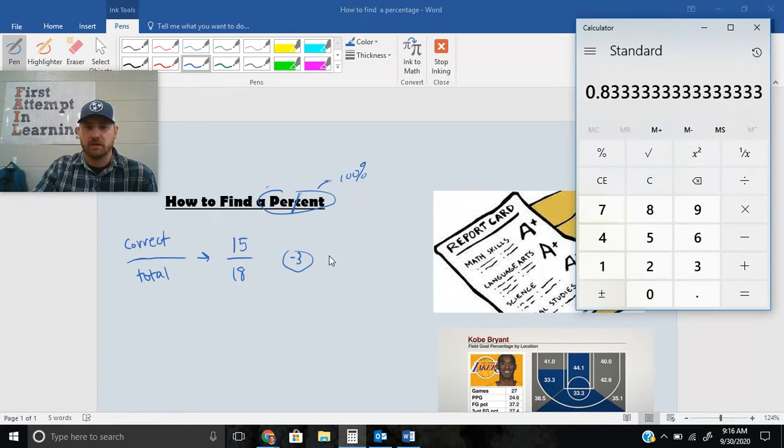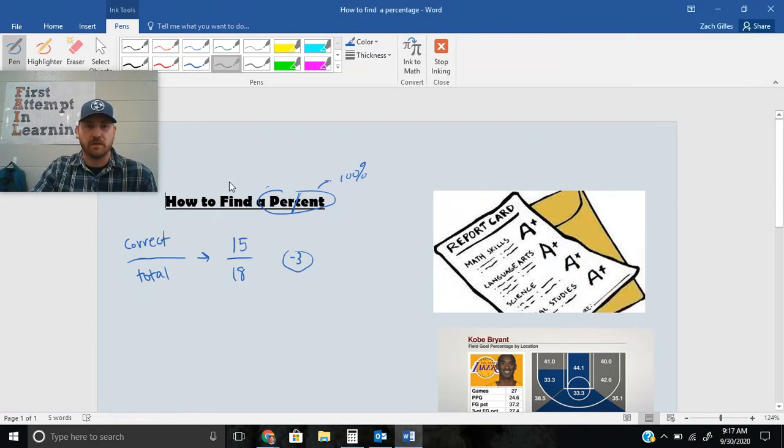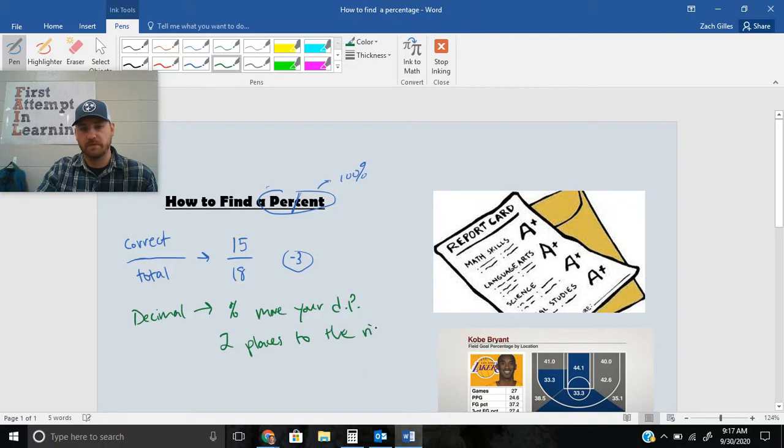Well, to make a decimal into a percent, you just move your decimal place 2 places to the right.